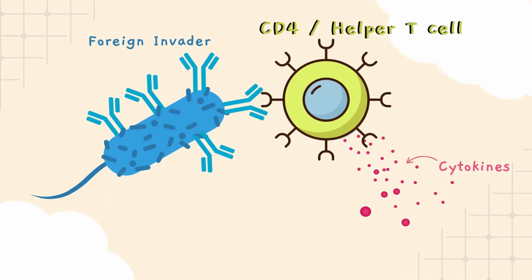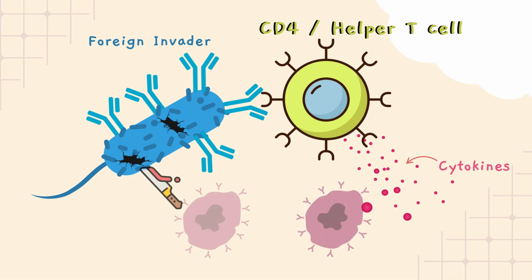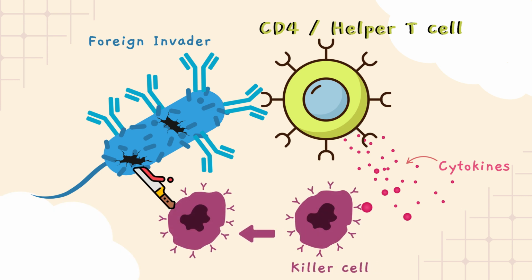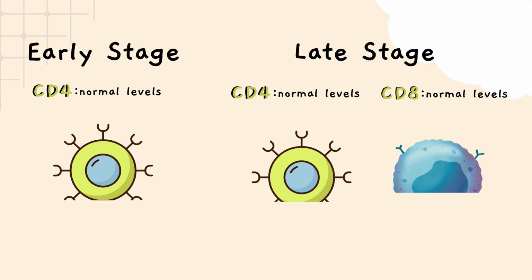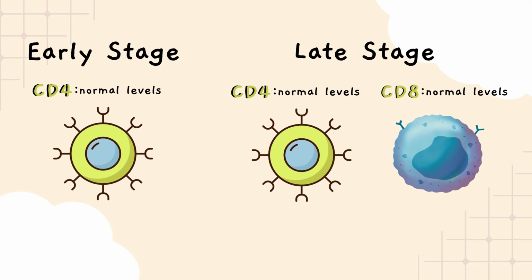As previously mentioned, T lymphocytes are a type of white blood cells, and their job is to detect and respond to foreign or cancerous substances. Specifically, CD4 T cells, also known as helper T cells, recognize antigens and release cytokines to activate other immune cells. Cytokines are just small proteins important for cell signaling in the immune system. CD8 T cells, also known as killer cells, directly attack and kill the invader. Researchers observed that in the spinal cord of mutated SOD1 mice, there were normal levels of CD4 T cells at the early stages of the disease and normal levels of both CD4 and CD8 T cells at the end stage, which is the later, more severe phase of the disease.